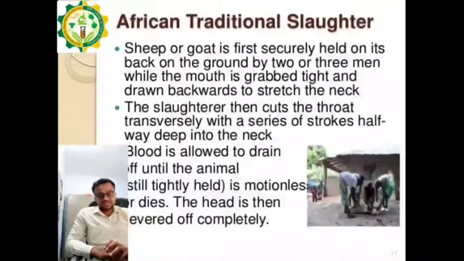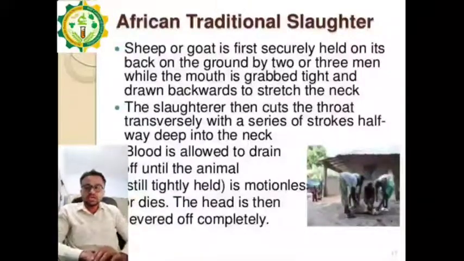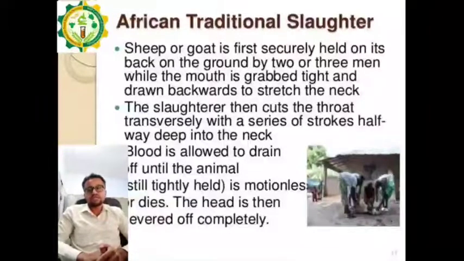Remember that in traditional method there is no unconsciousness of the animal at the time of slaughtering. In any kind of the traditional method, whether it may be African method, halal method, Jewish method or jhatka method, any method does not allow the animal to be stunned completely or made unconscious, so that the animal should be in conscious state at the time of killing.